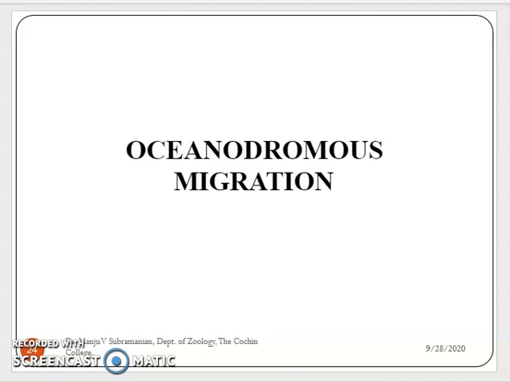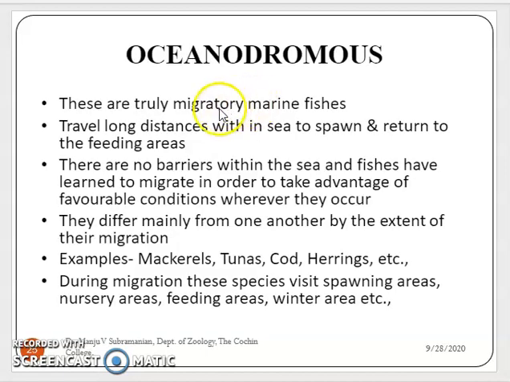Then the next type is Oceanodromous migration. In this Oceanodromous migration, it's purely migratory marine fishes, and they travel long distances within the sea to spawn and to return to the feeding areas. There are no barriers within the sea, and the fishes have learned to migrate in order to take advantage of the favorable conditions wherever they occur.